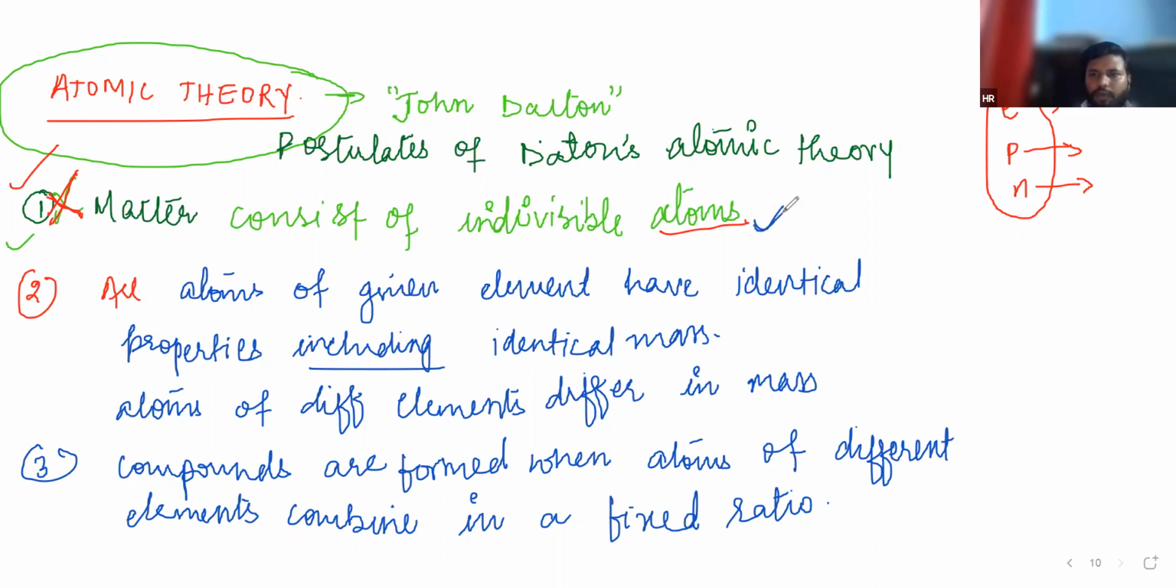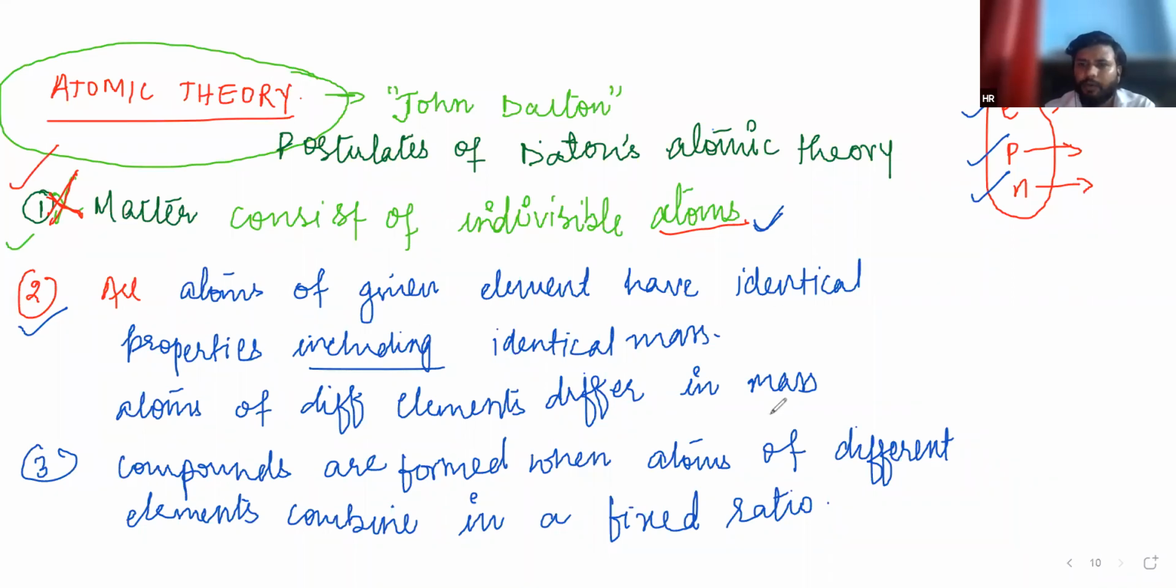Just see, the first postulate is wrong because I already explained to you that he said an atom is that part of any matter which cannot be divided. But after this theory, some scientists discovered that the atom can be divided into its subatomic particles. What are those subatomic particles? Electron, proton, and neutron.